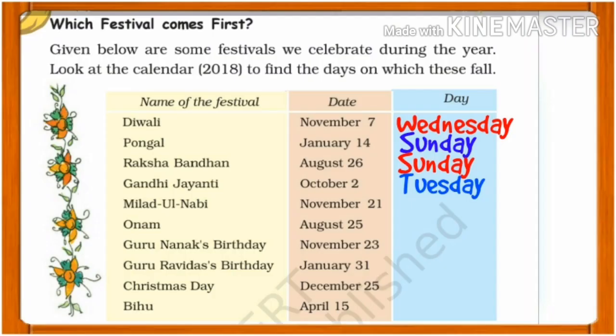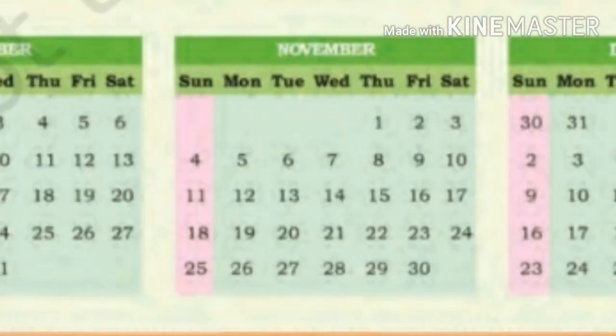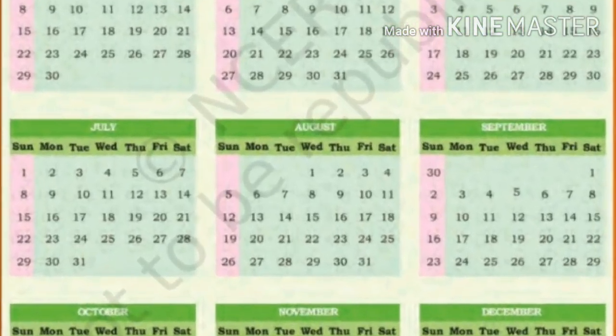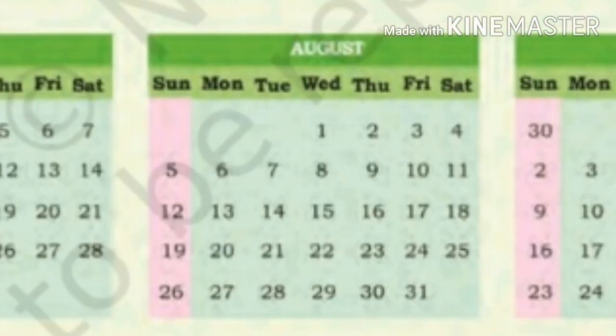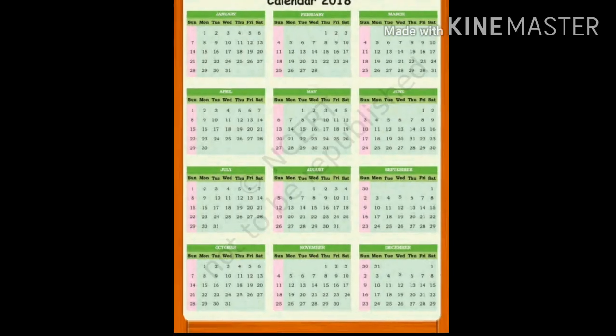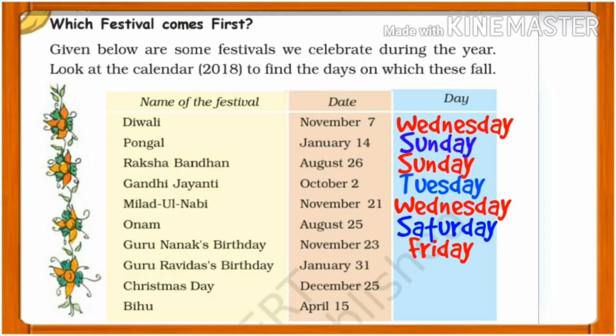Tuesday. Next, November 21. 21st November was Wednesday. August 25. 25th August was Saturday. November 23. 23rd November was Friday.